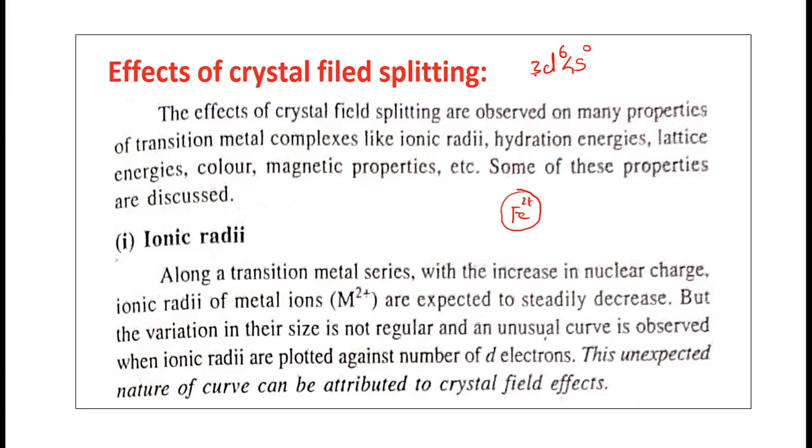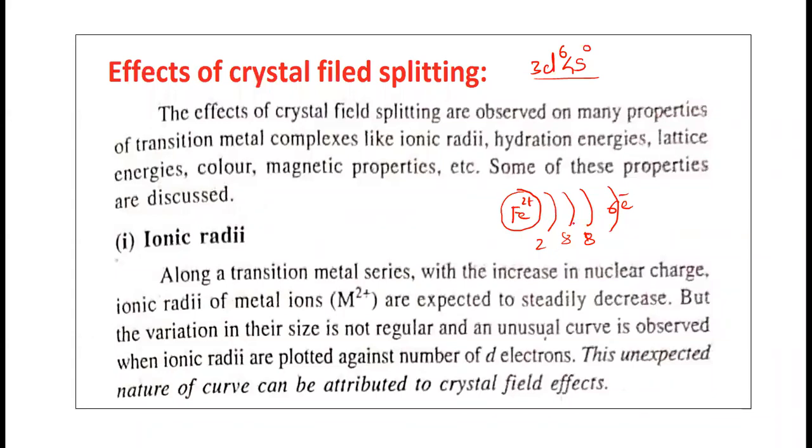So in the valence shell there are 6 electrons. First, second, third and fourth: in the fourth energy level there are 6 electrons here. The first shell has 2 electrons, the second has 8 electrons, and the third has 18 electrons. 8 plus 8 is 16, plus 2 is 18, and the remaining 6.